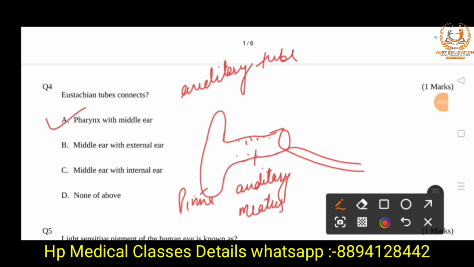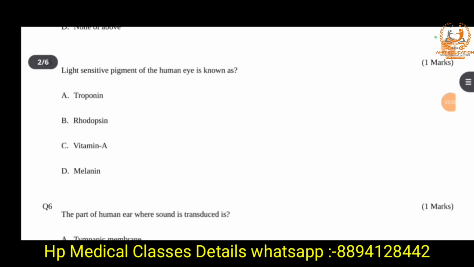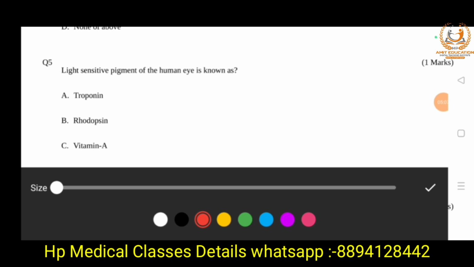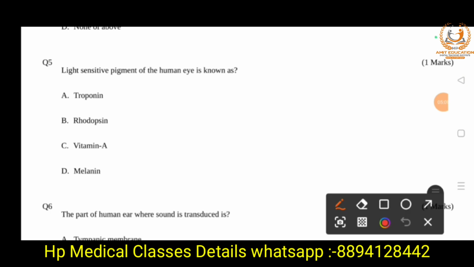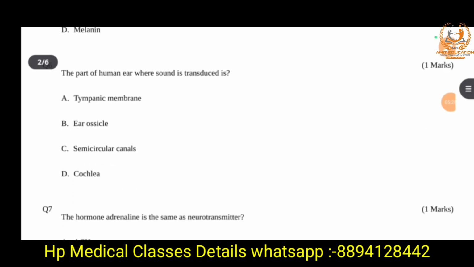So next question is, the light sensitive pigment of the human eye is A, troponin, B, rhodopsin, C, vitamin A, and D, melanin. So the right answer is option B, rhodopsin.